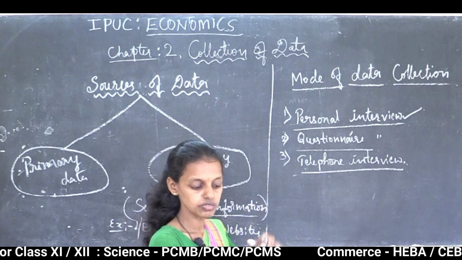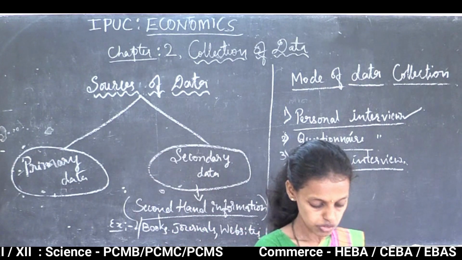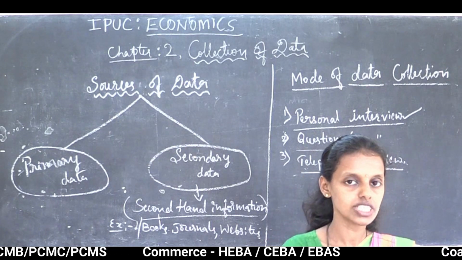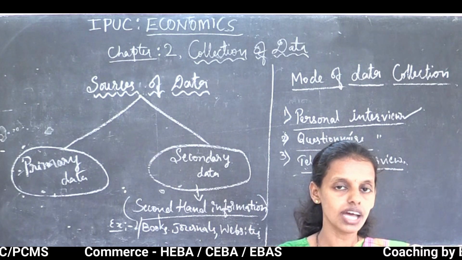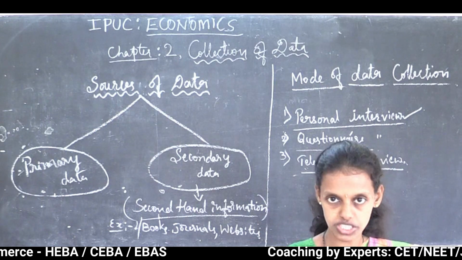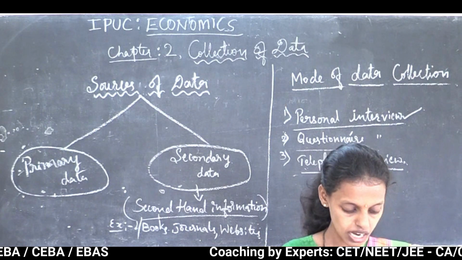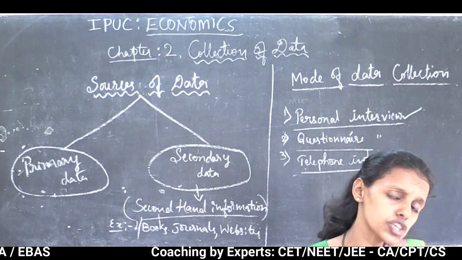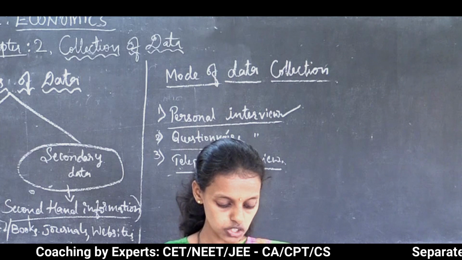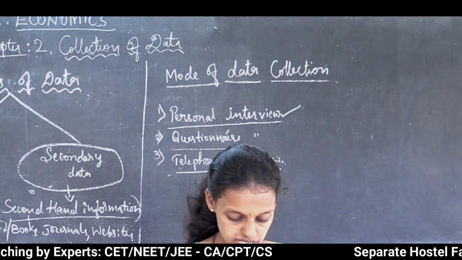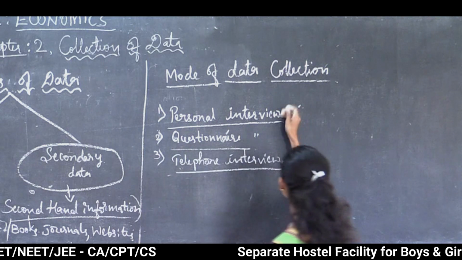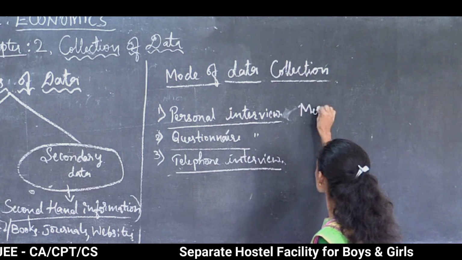So the merits of this personal interview, first one is, here the investigator will be on the spot. Suppose I am the investigator, I will be on the spot and I ask you the questions regarding the problems. By using the questionnaire also you can ask the questions, or directly you can ask the questions through conversations. Thus original in character, personal interview merits.